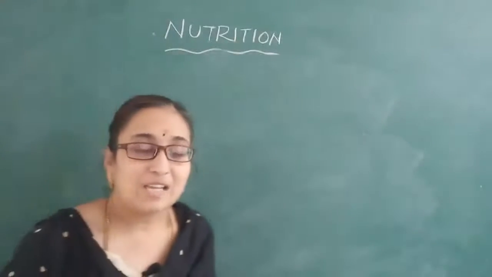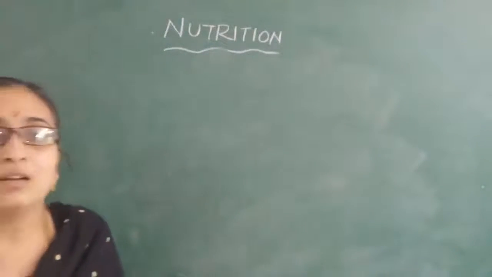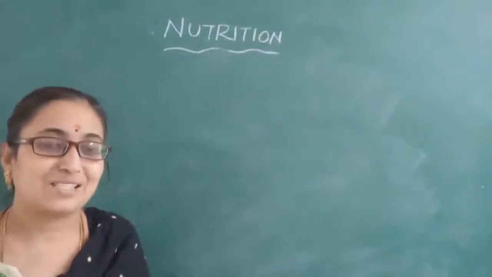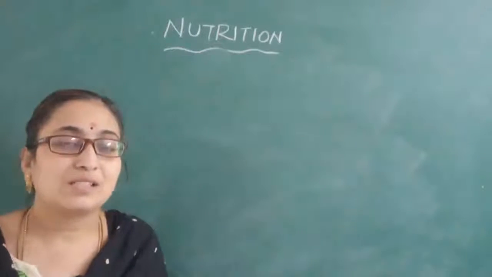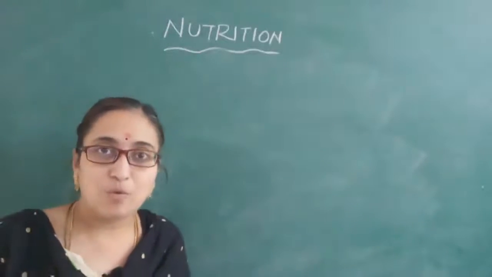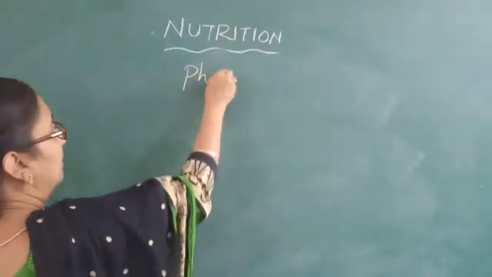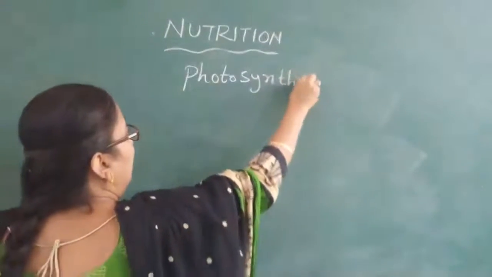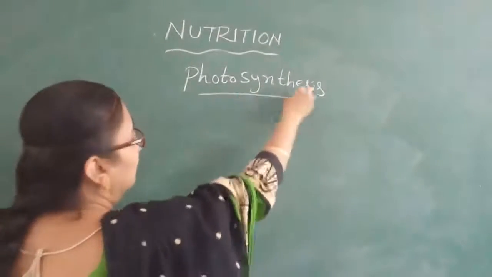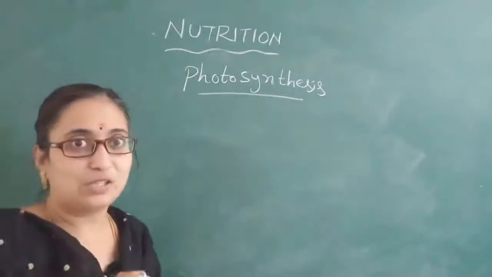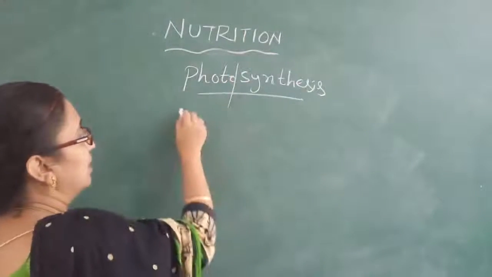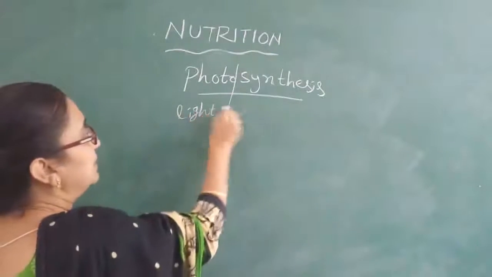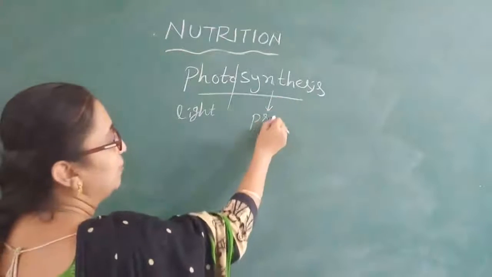There are so many scientists who worked on nutrition in plants. Now let us discuss photosynthesis. What is photosynthesis? Photo means light, synthesis means preparation of the food material.